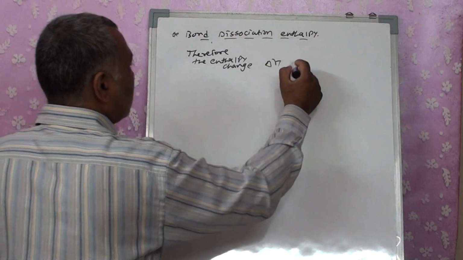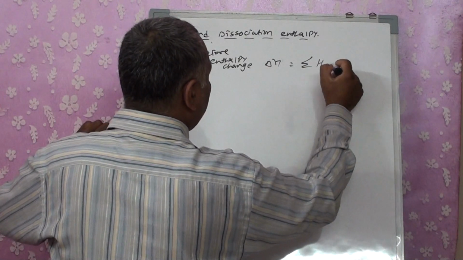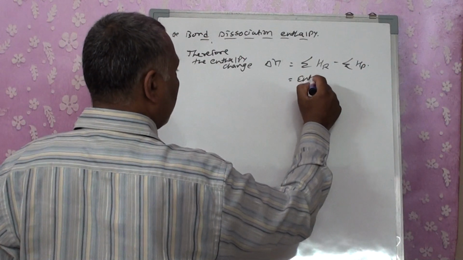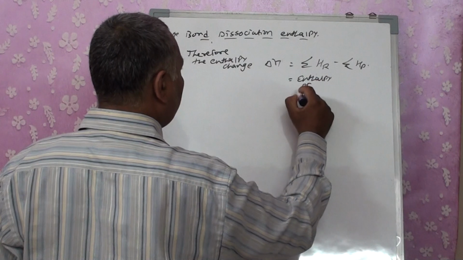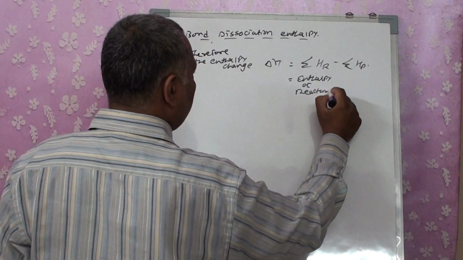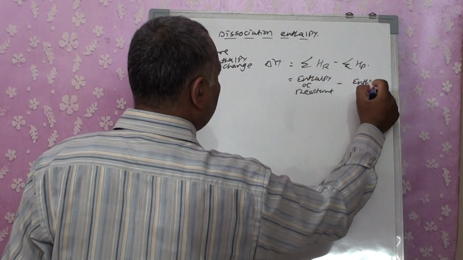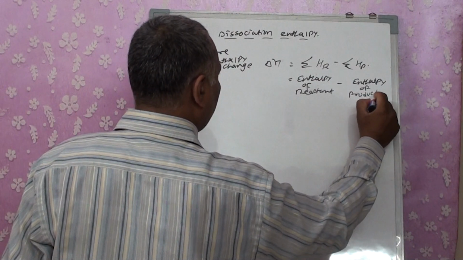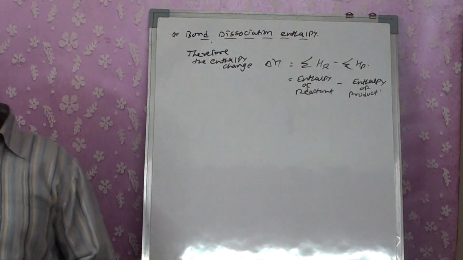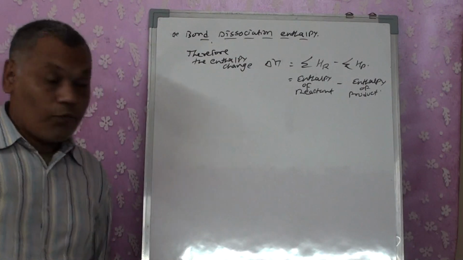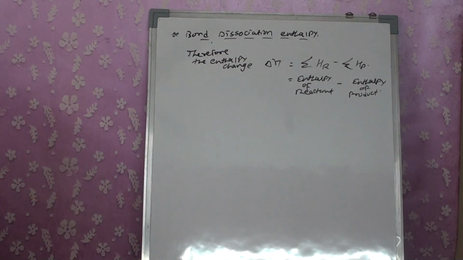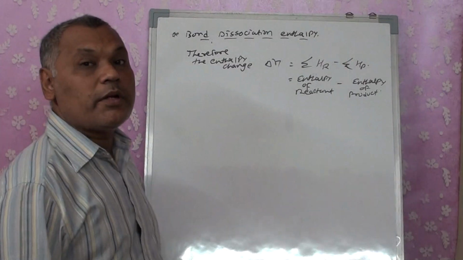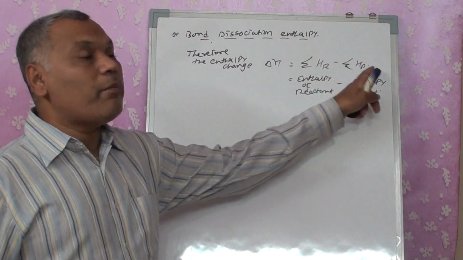Because of this, when we are going for the calculations, the enthalpy change, that is delta H, is calculated as HR minus HP, enthalpy of reactant minus enthalpy of product. Whenever we have been told to calculate the enthalpy change for any given compound, we are going to calculate it on the basis of this formula. In the normal condition we have written delta H is equal to HP minus HR.